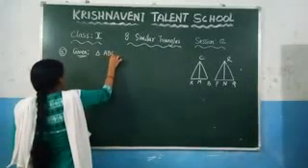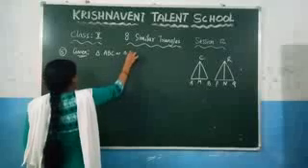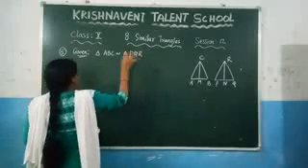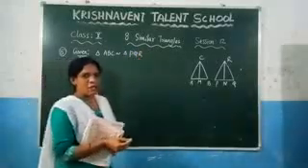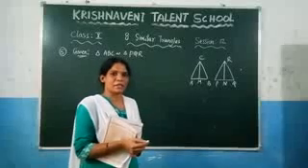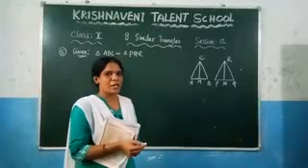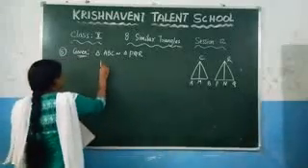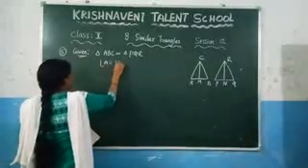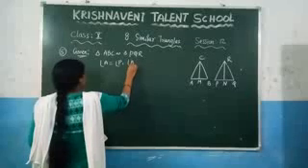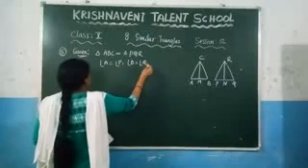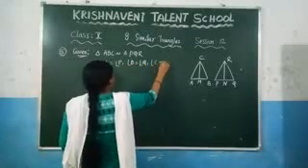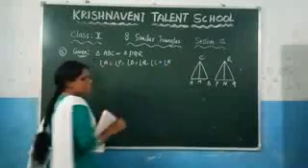Triangle ABC is similar to triangle PQR. Right? And after that what is meant by the similarity? Then corresponding angles are equal and the corresponding sides are also proportional. So write it here. Angle A is equal to angle P, angle B is equal to angle Q, and angle C is equal to angle R. This is the first condition.